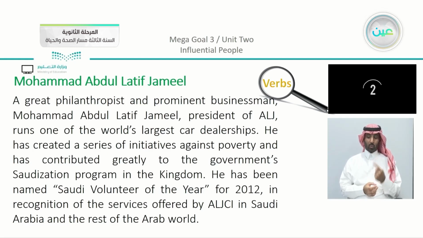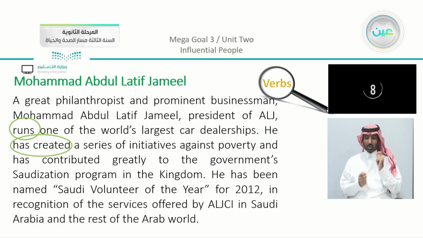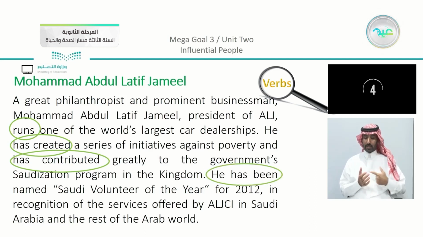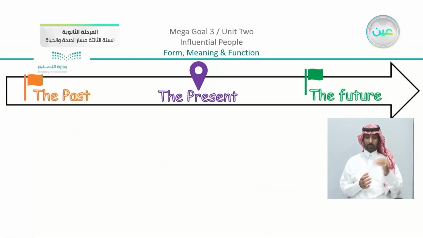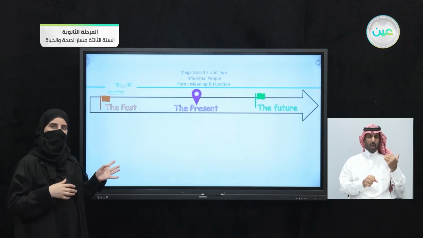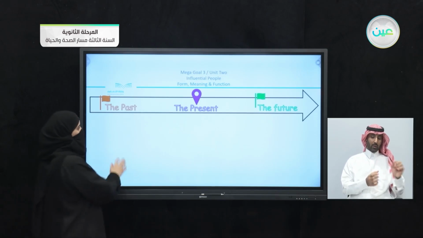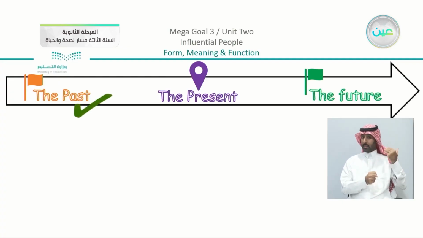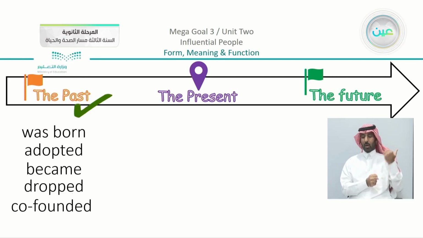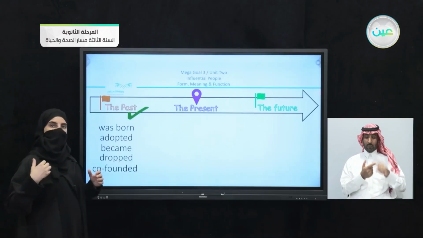3, 2, and 1. Yes, okay, so we have a verb, which is runs. We have also has created. We have has contributed, has been named. So let's just use this timeline and recall what are the verbs that we highlighted. Now we can see that we have here the past was mentioned, and also we have these verbs. We have here was, adopted, became, dropped, and co-founded in the first paragraph about Steve Jobs.